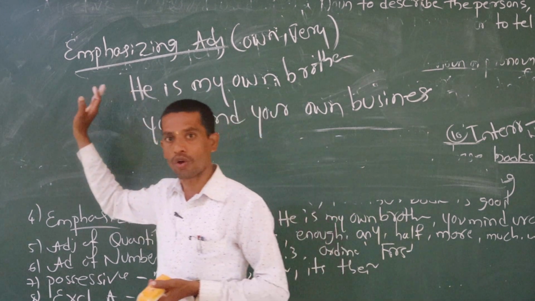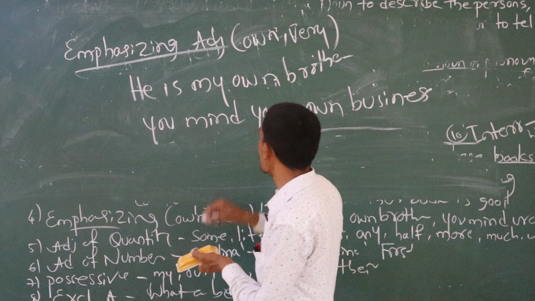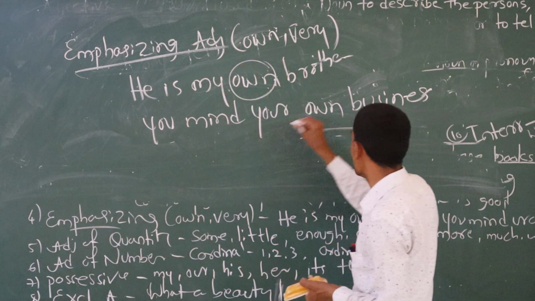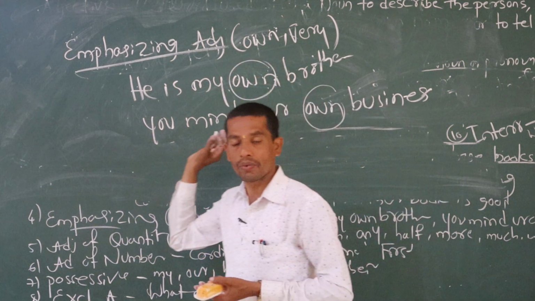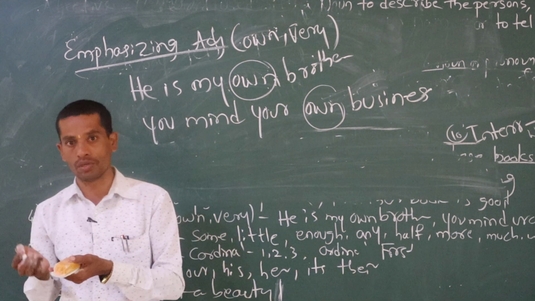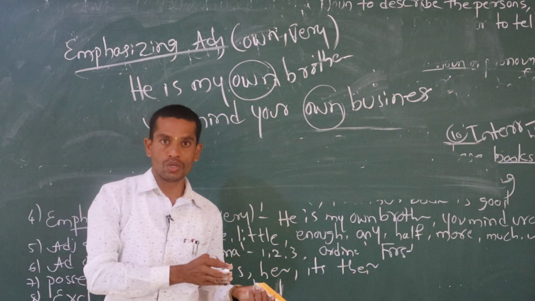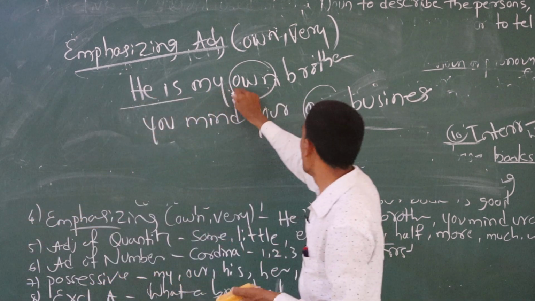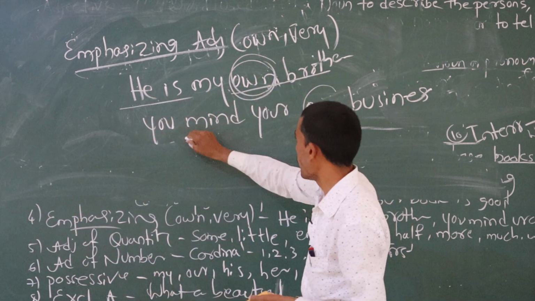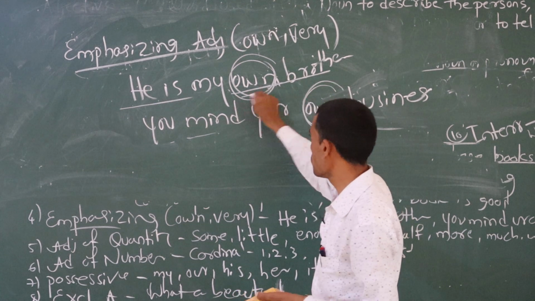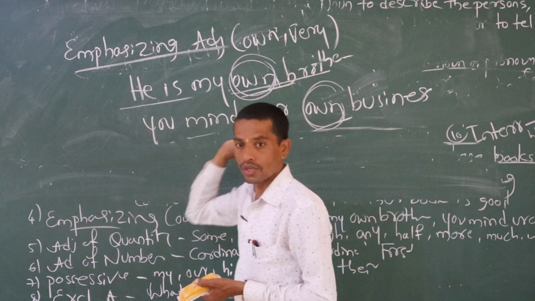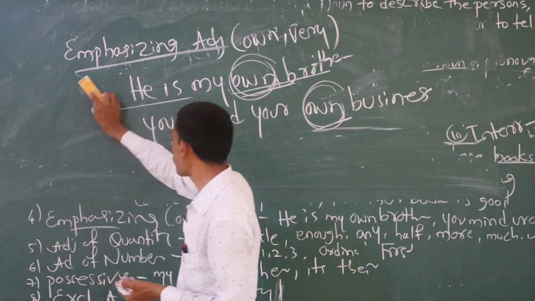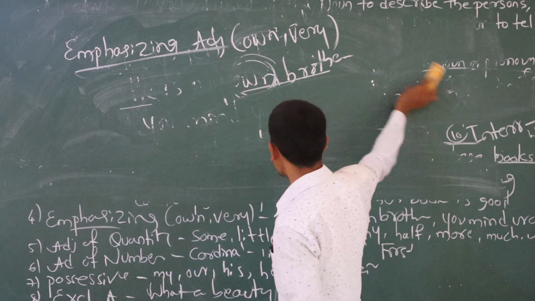Emphasizing adjective talks about only two things: own and very. Sometimes we talk like this: that is my own house, this is my own book, this is my own mobile. That's why, he is my own brother. Own is there. And you mind your own business. If you find own or very, immediately you have to identify that it is emphasizing adjective.